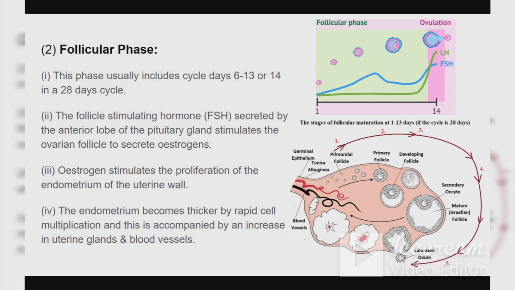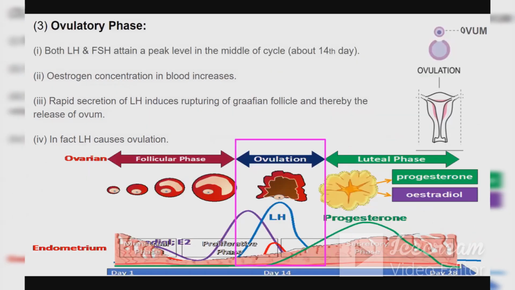During this phase, as I told you, follicle development takes place. Primary follicles are developed, covered by various cells. Then there is a secondary follicle, then a tertiary follicle, which matures into a Graafian follicle, which has the ovum in it. Slowly, the ovum gets released. Once the ovum gets released, we enter the ovulation phase.